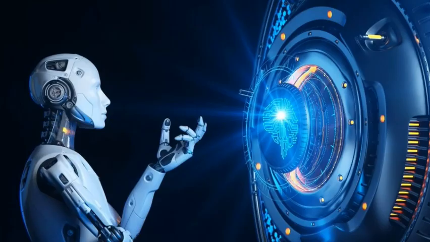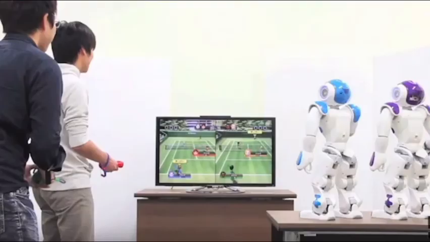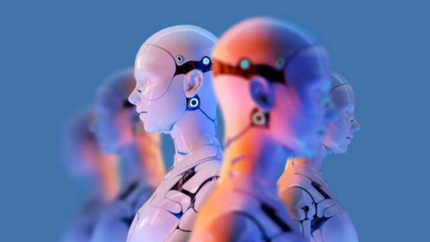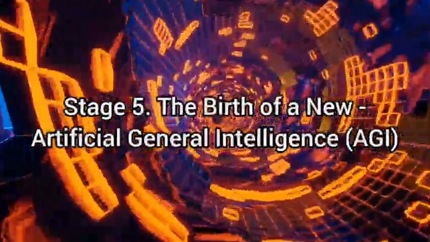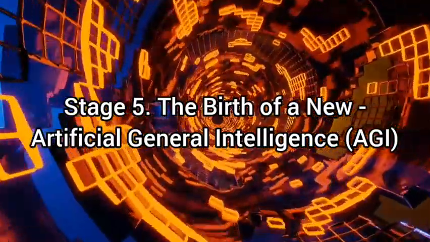While progress has been made in specific areas like natural language understanding or game playing, developing general-purpose thinking machines that match human intelligence remains an ongoing pursuit. Stage 5. The birth of a new mind, artificial general intelligence, AGI.